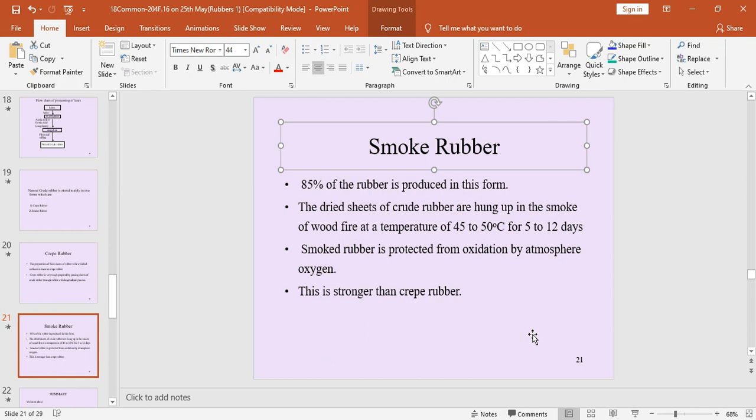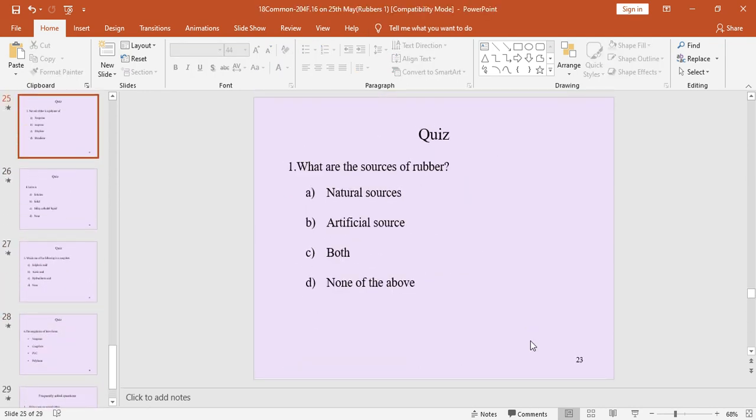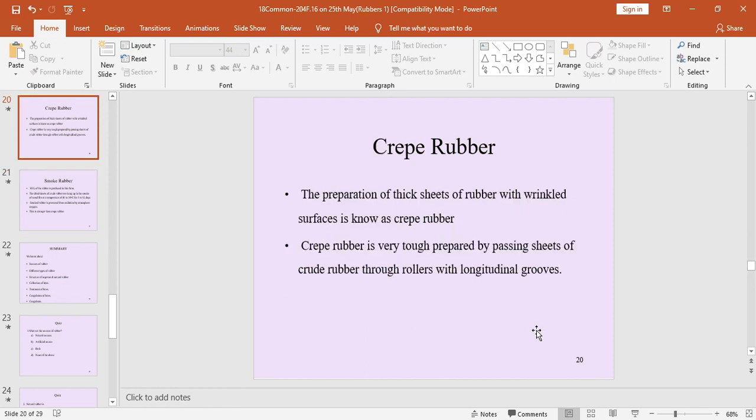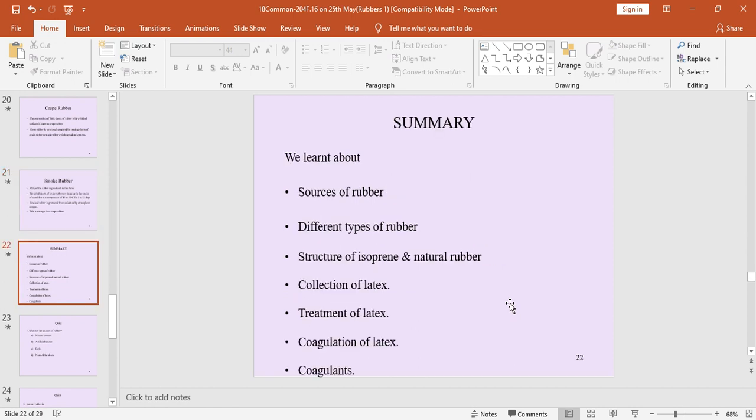Right, this is smoke rubber. We are discussing these rubbers: smoke rubber and crepe rubber. So up to now we discussed the source of rubber, different types of rubbers, the structure of isoprene and natural rubber, collection of latex, treatment of latex, coagulation of latex, and coagulants.